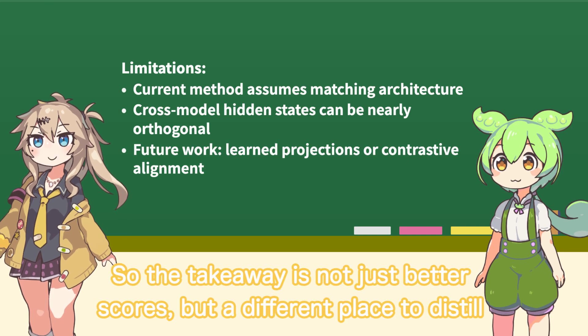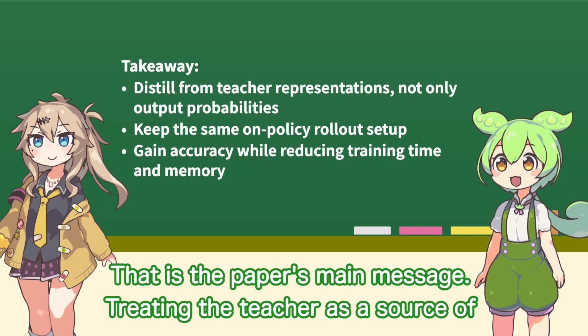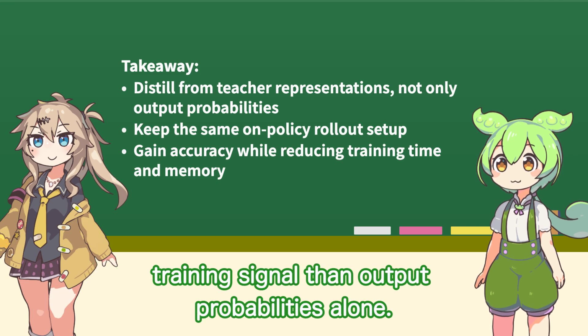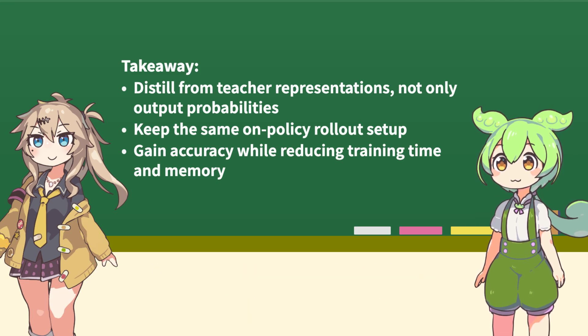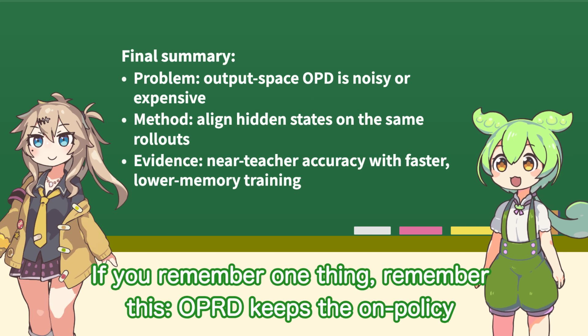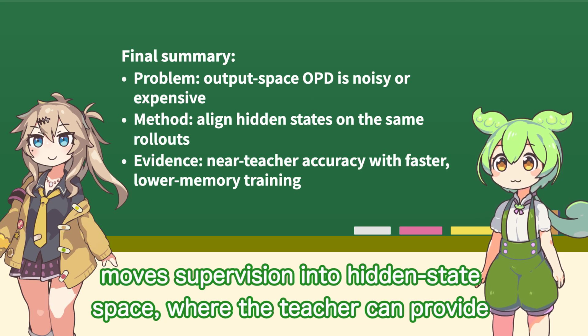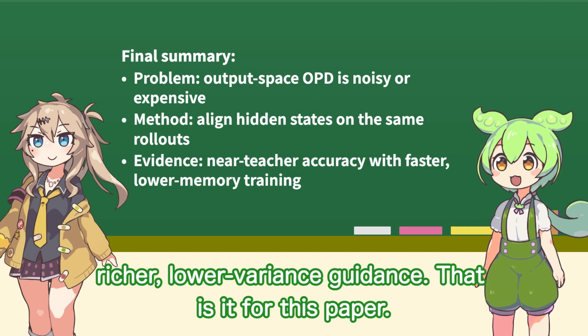So the takeaway is not just better scores, but a different place to distill from? That is the paper's main message. Treating the teacher as a source of layered internal computation gives the student an end-to-end more stable training signal than output probabilities alone. If you remember one thing, remember this. OPRD keeps the on-policy benefit of training on student-generated trajectories, but moves supervision into hidden state space, where the teacher can provide lower-variance guidance.